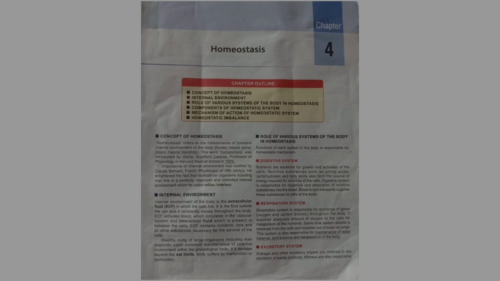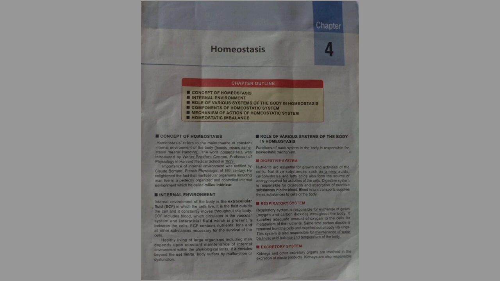Respiratory system. The respiratory system is responsible for exchange of gases, oxygen and carbon dioxide, throughout the body. It supplies adequate amount of oxygen to the cells for metabolism of the nutrients. At the same time, carbon dioxide is removed from the cell and expelled out of the body via lungs.